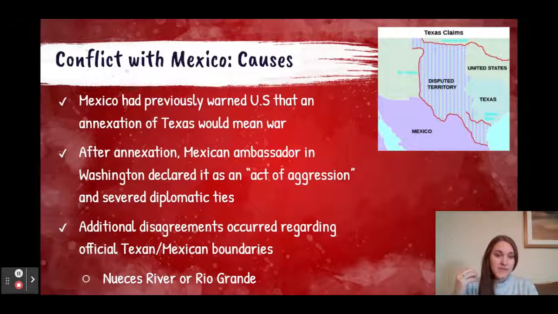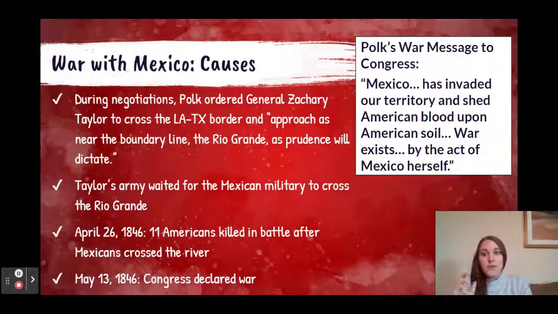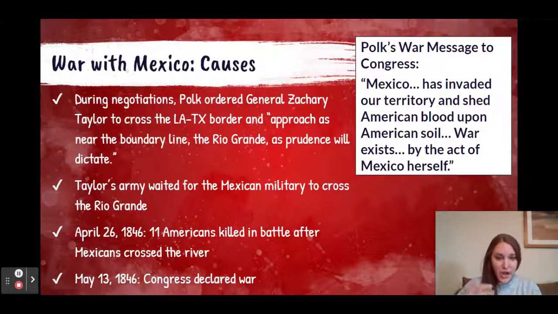And so not only did they view the annexation of Texas as an act of war, but they also believed the borders were different. So, additionally, what's going to happen is that Polk is going to send Zachary Taylor to cross from Louisiana into Texas and approach the boundary line, the Rio Grande. Now, remember, Mexico views that land as theirs, but Americans now view it as theirs as a result of the annexation of Texas. And so while Americans can justify this movement to the Rio Grande, they're saying, well, this land is all ours. The Mexicans view that crossing from the Nueces into that disputed territory as an even further encroachment onto their land.